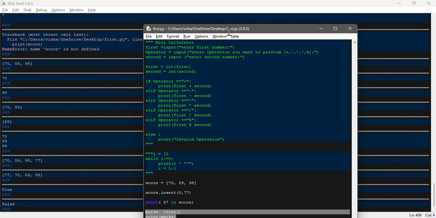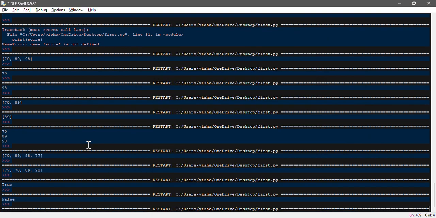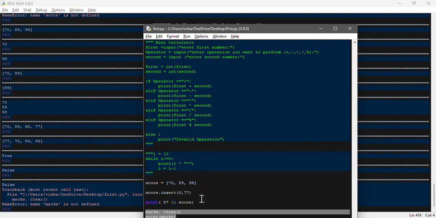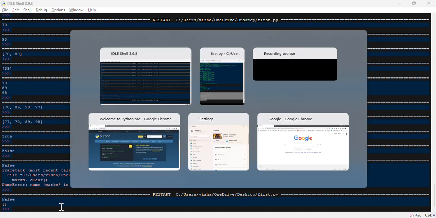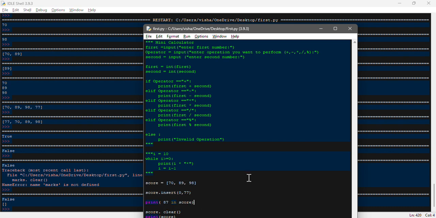You will get the list as empty. One second, oh, we need to use score actually. If we run this one, now it should be an empty list. This way, we have made the list empty with the help of the score.clear function.